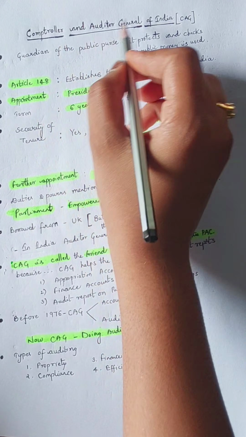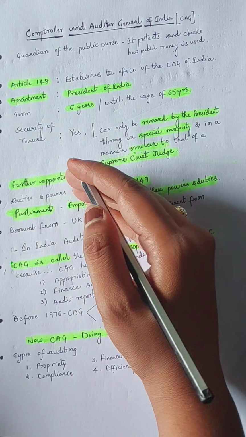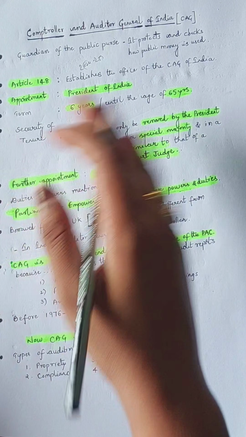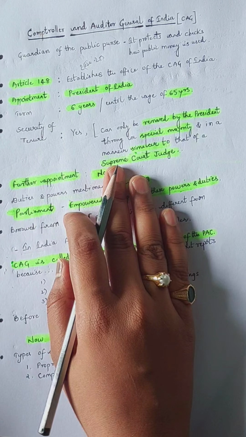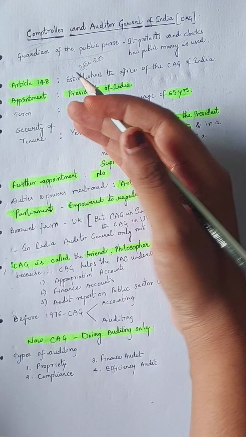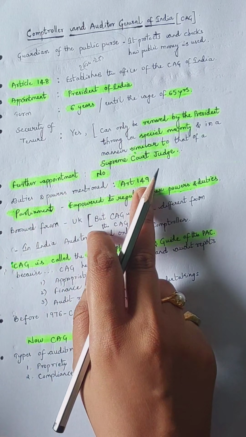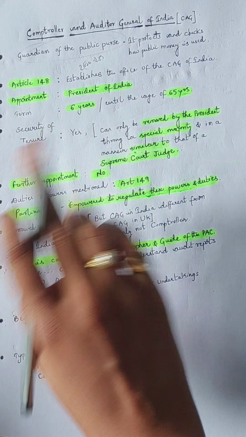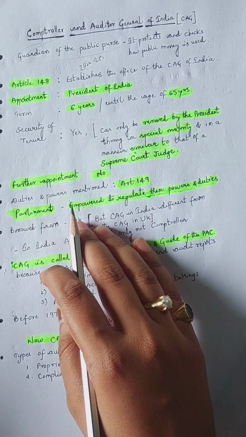Recently, the Comptroller and Auditor General of India has released the State Finances Report for the year 2024 to 2025. So in this context, let's understand the CAG in simple terms. CAG is often called the guardian of the public purse. It protects and checks how public money is used. But remember one point, it doesn't control the entire finance system of India. I know the wording is slightly exaggerated, but you will understand why in a while.